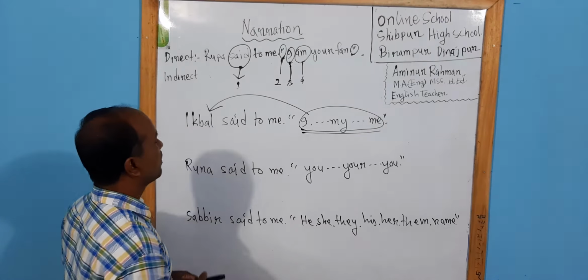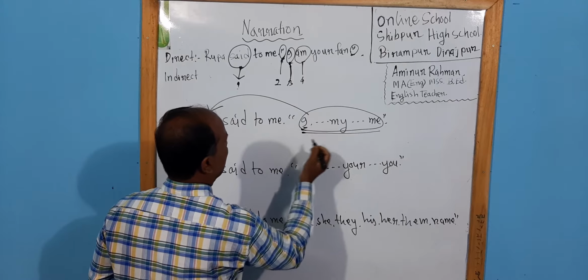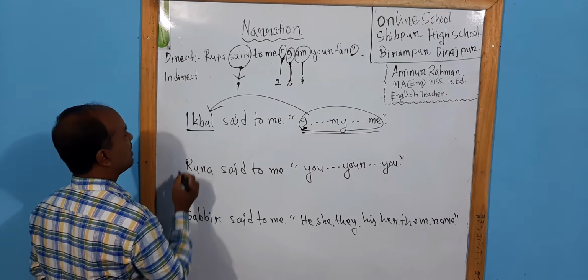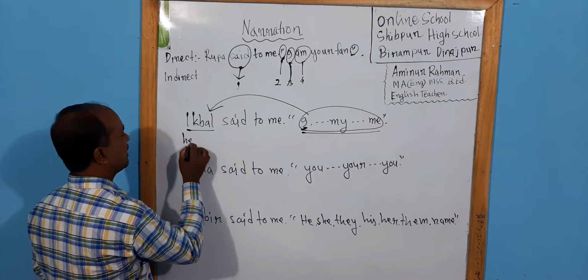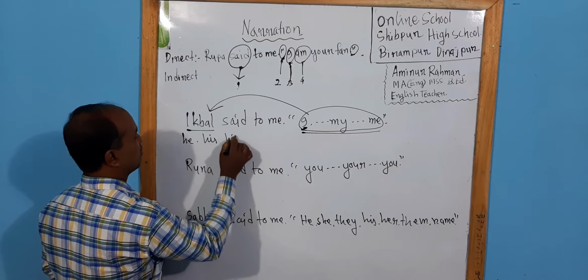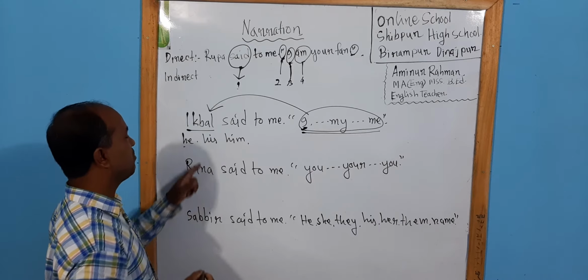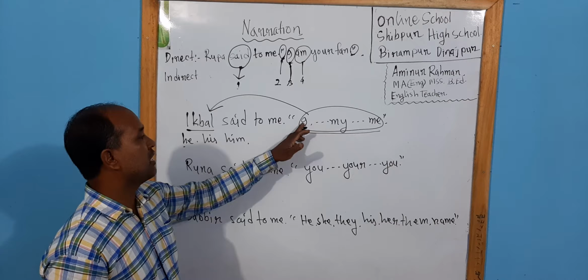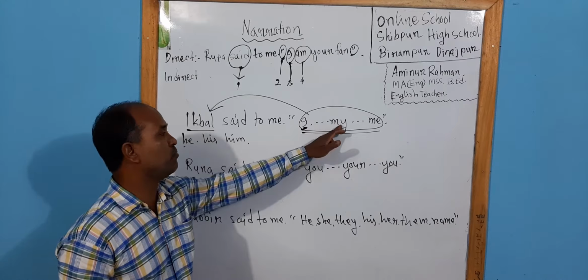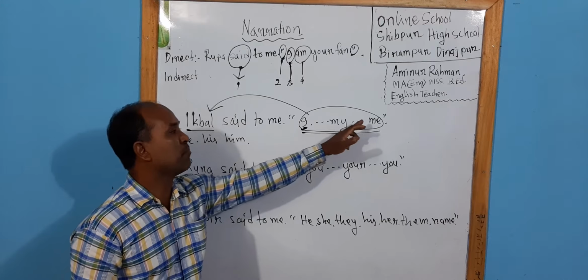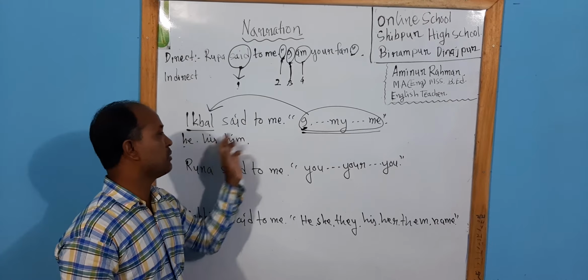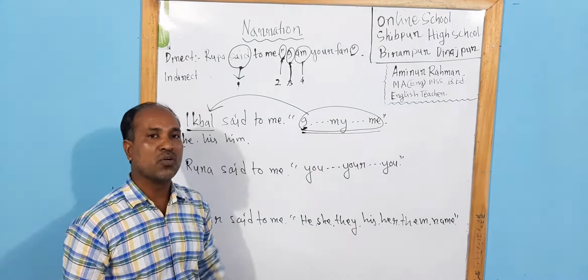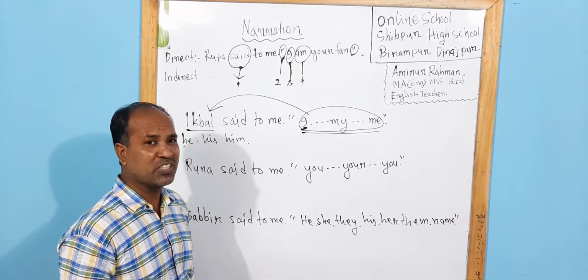Now think this is I, this is my, this is me. I will indicate Iqbal. Iqbal is the noun, and the pronouns of Iqbal are he, his, him. He is subjective, his is possessive, and him is objective. So in the place of subject, the subject will come, in the place of possessive, the possessive will come, and in the place of object, the object will come. I, my, me will be omitted. So this is the process.